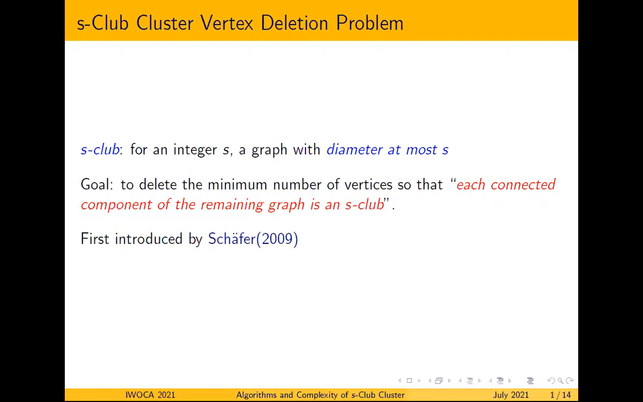What is an S-club? For an integer S, an S-club is a graph with diameter at most S. Diameter is the maximum distance between the pair of vertices. The goal of S-club cluster vertex deletion is to delete the minimum number of vertices so that each connected component of the remaining graph is an S-club. It was first introduced by Schaffer in 2009.